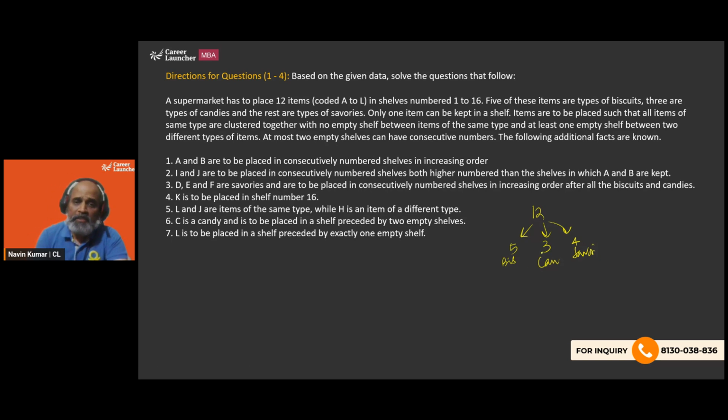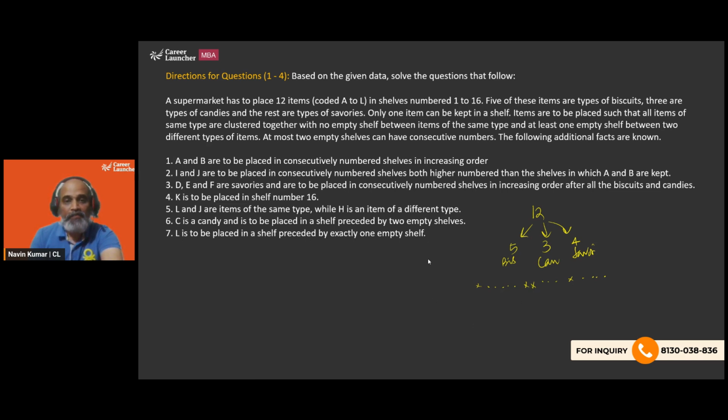So basically, the biscuits should be aligned together, candies should be aligned together, and savories should be aligned together with empty shelves between them, which is going to be at least one of them. So there may be an empty shelf at the end, there may be an empty shelf right before it. Now, at most 2 empty shelves can have consecutive numbers. So basically, we can have at most 2 empty shelves at a single place.